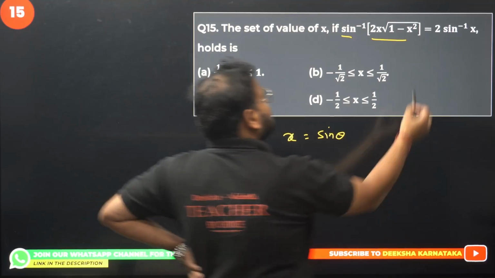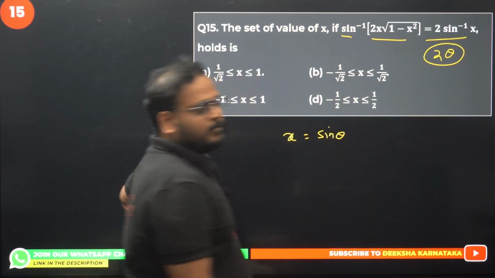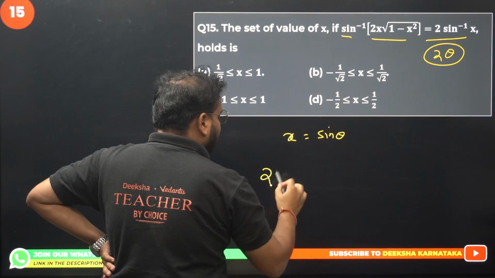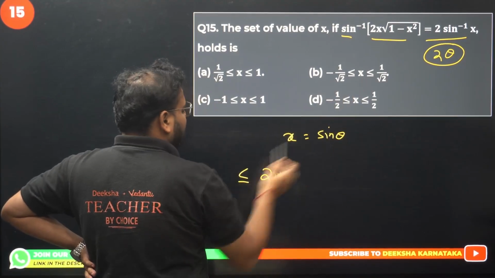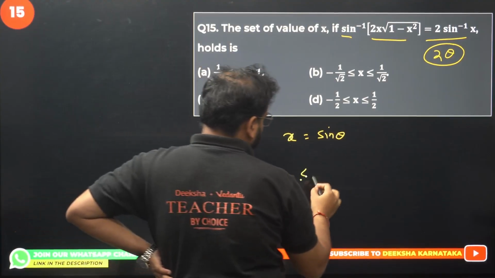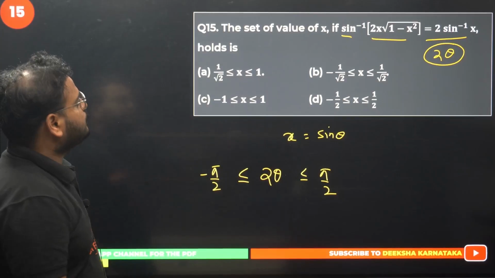What are you getting for this? Please check. You're getting for this as twice of theta. Correct. So basically, this value will range from where to where? It's sine, right? It will range from minus pi by 2 to pi by 2.